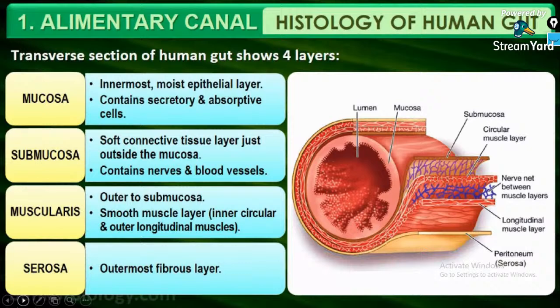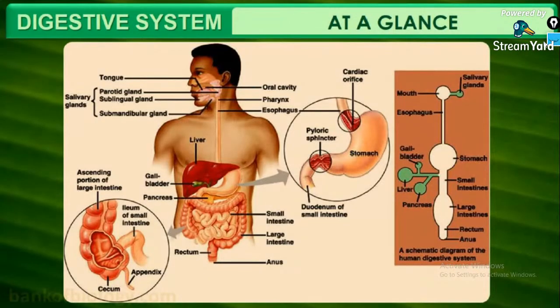Next, we are going to discuss the glands. At a glance, we are going to discuss the entire process of the digestive system. What are the parts? Tongue, then you have the salivary glands. Our next topic is all about the digestive glands, so we'll be discussing them in the next class. Then oral cavity, pharynx, esophagus, then the stomach. From the esophagus, the food goes into the stomach.